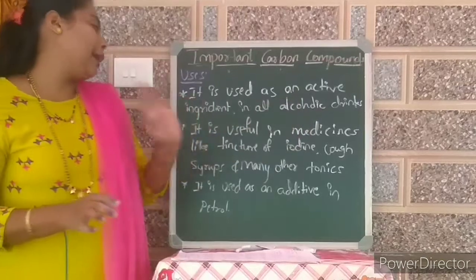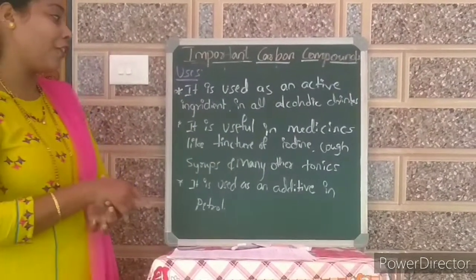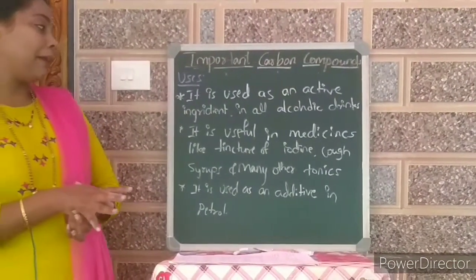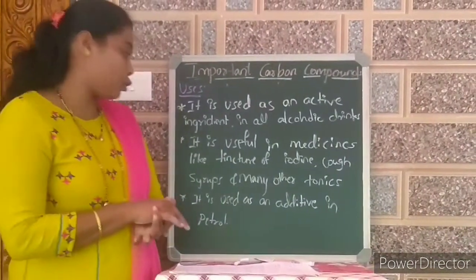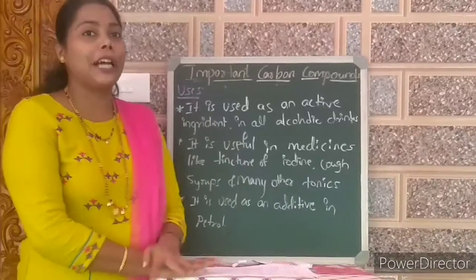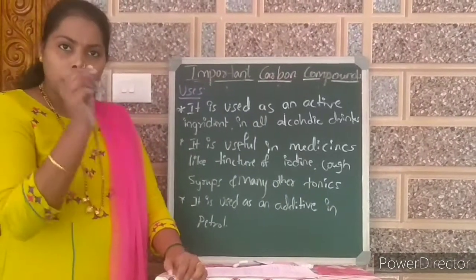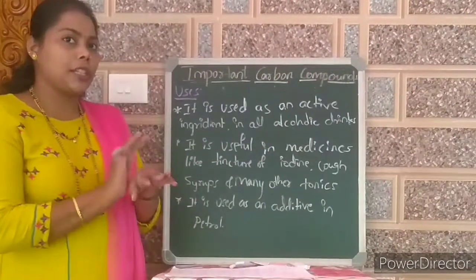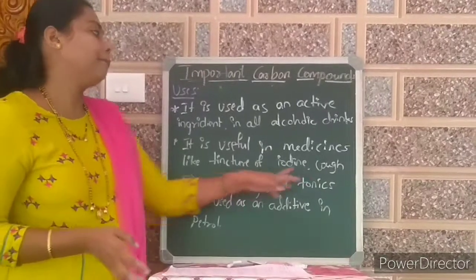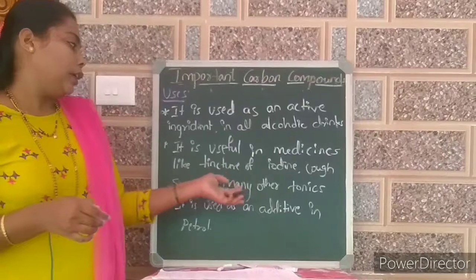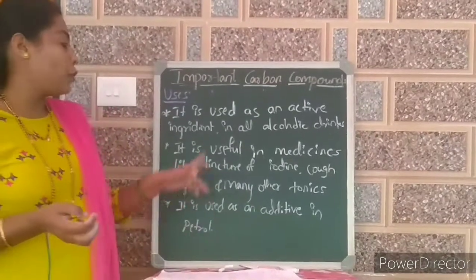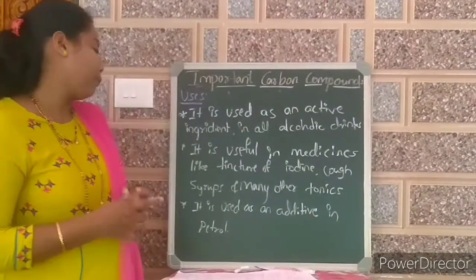It is useful in medicines like tincture of iodine, cough syrups, and many other tonics. It also has medicinal value, so it is used in tincture of iodine. Brown color liquid, when you go to the hospital they apply it to clean your wounds, that is called tincture. Also for cough syrup. And many other tonics, different types of tonics will have ethanol in them.